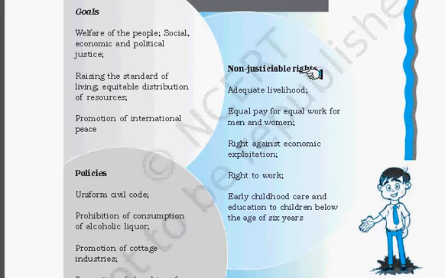Then there are some non-justiciable rights, for example adequate livelihood, equal pay for equal work for men and women, right to work, and some policy guidelines like uniform civil code, prohibition of consumption of alcoholic liquor, promotion of cottage industry, etc. So these directive principles state governments use as the guidelines through which they form the policies.